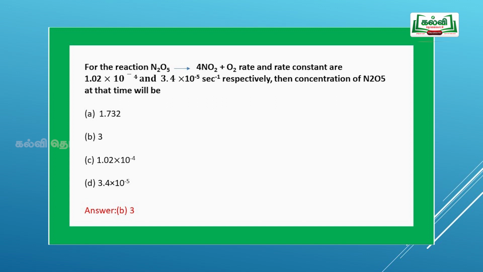Rate is equal to K into the concentration of the reactant. In this problem we have to calculate the concentration of the reactant, therefore the concentration of N2O5 is equal to rate by rate constant, 1.02 into 10 to the power of minus 4 by 3.4 into 10 to the power of minus 5, that is equal to 3, hence option B is correct.